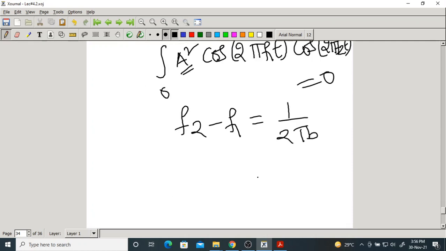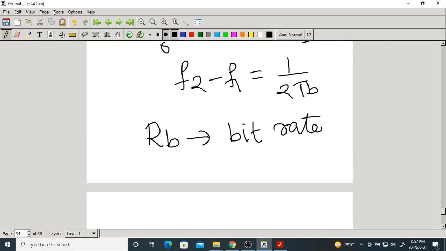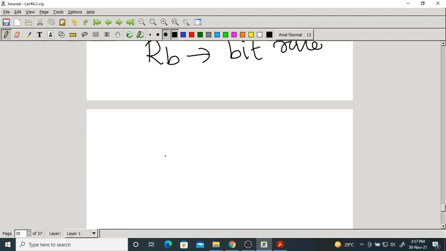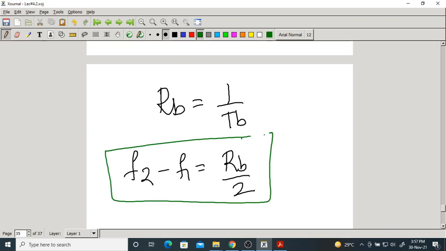Now there is one more thing that is called RB. It is called bit rate. RB equals 1 by TB. Now the minimum separation or spacing between the two frequencies should be 1 by 2 TB, that is RB by 2. It is for orthogonality.